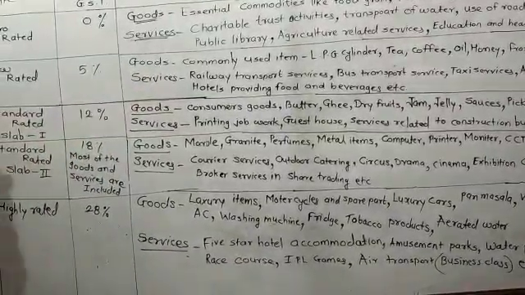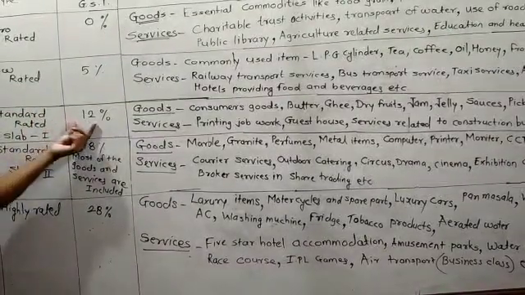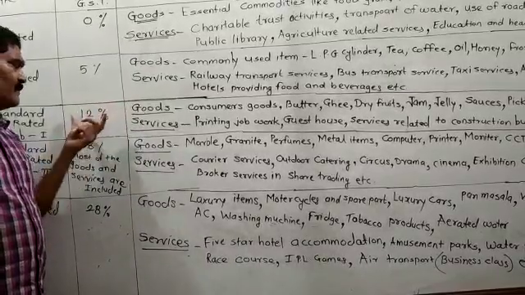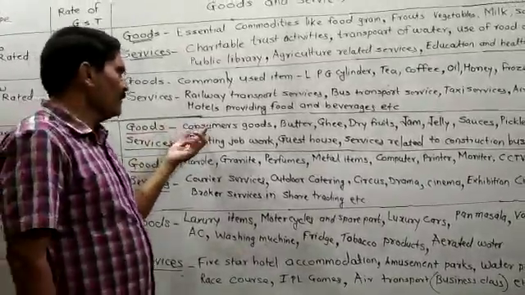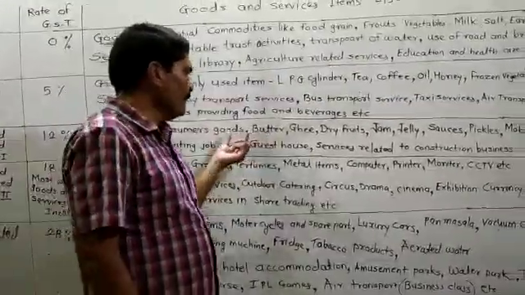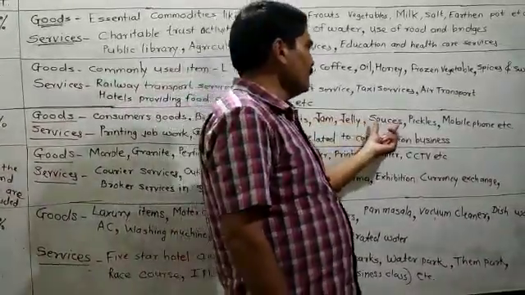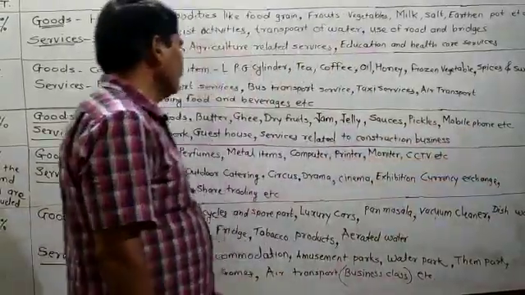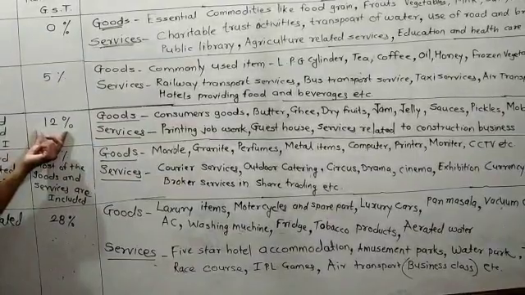Then the third type is standard rated slab first, 12% GST. The goods on which the government charges 12% GST are consumer goods: butter, ghee, dry fruits, jam, jelly, sauces, pickles, mobile phones, etc. These are the goods on which the government will charge 12% GST.